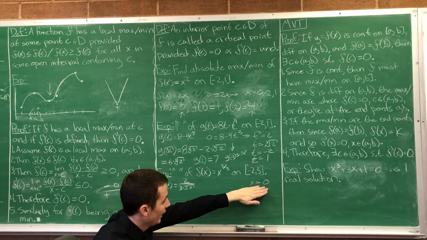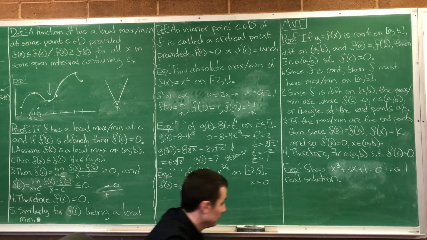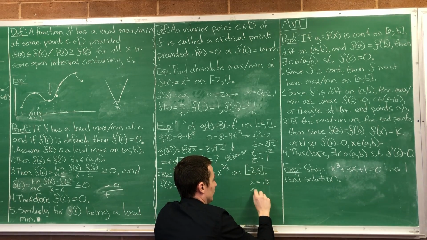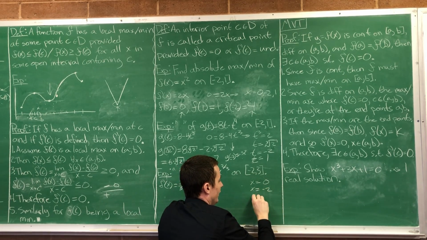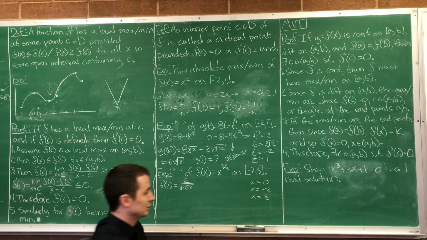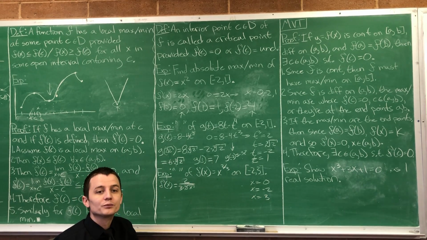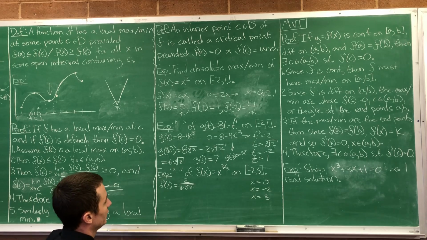Notice that x equal to 0 is in our domain this time, so make sure to pay attention to that. So x equal to negative 2 and x equal to 3. There's the 3 points we need to check for our max or our min. So now let's check them.